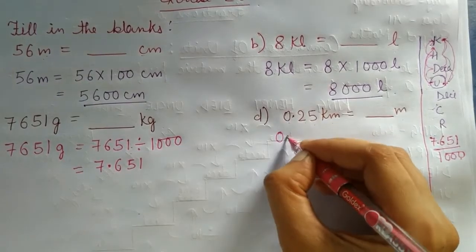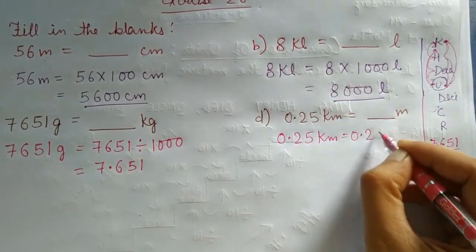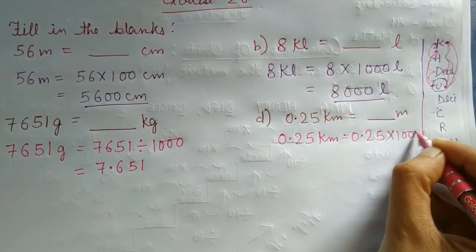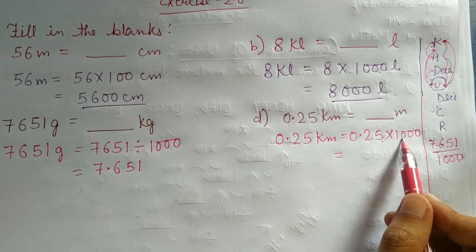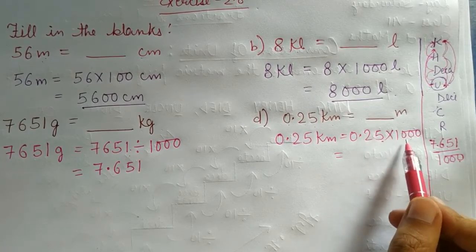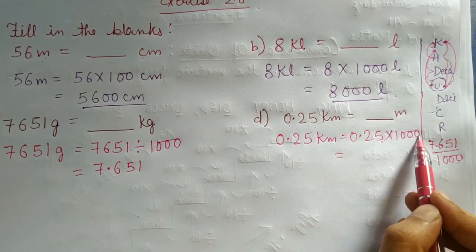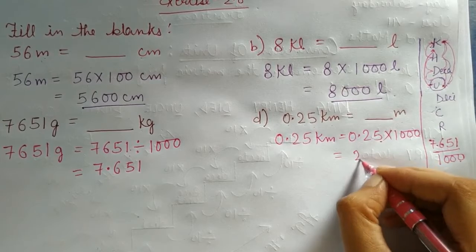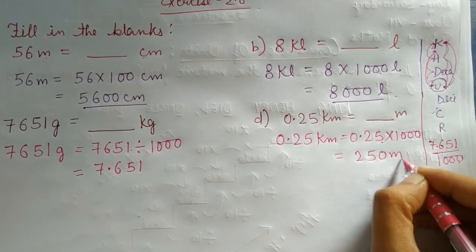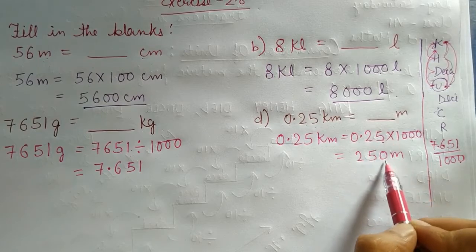So this 0.25 kilometer will be equal to 0.25 multiplied by 1000. You all know when we multiply, we move to the right side as many places as the number of zeros we have. Here we have 3 zeros, so we will move 3 places and our answer will be 250 meter, because 2 places we can see and 1 place we will fill by 0.